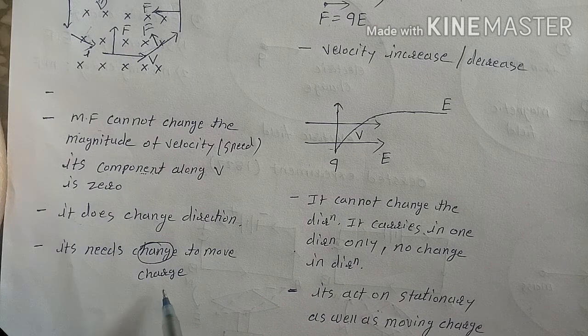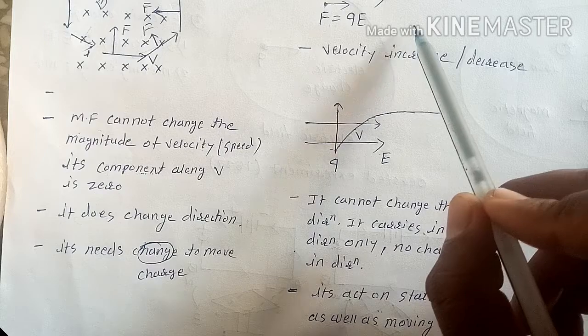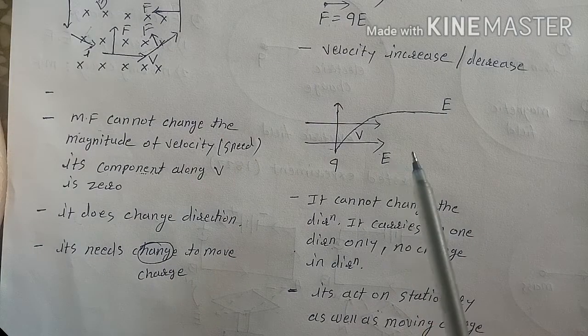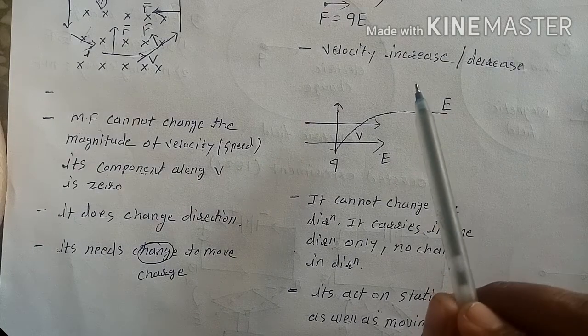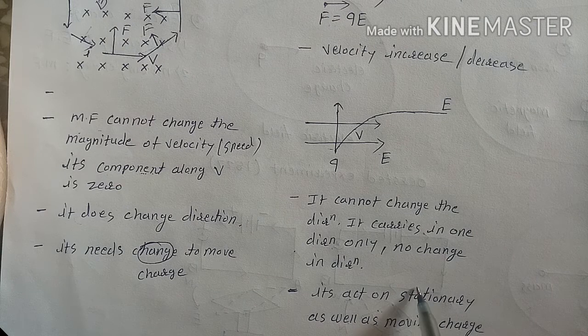This is again a difference. So these are the three differences you will remember: force due to magnetic field and force due to electric field. Both are forces on the charge. This is force on stationary and moving charges both, and this is force only on moving charges. Okay, now I will stop here. Thank you.